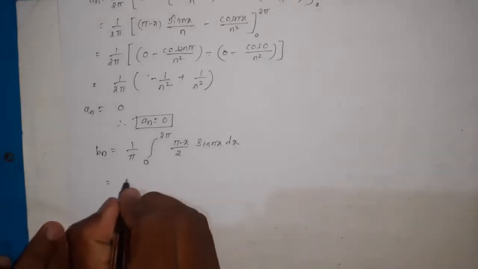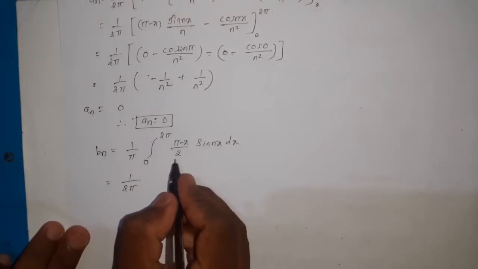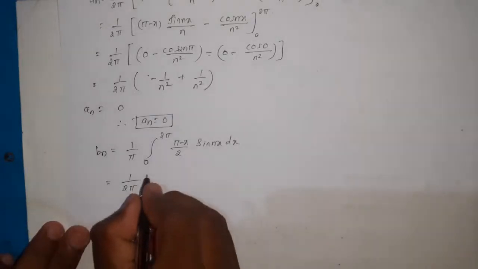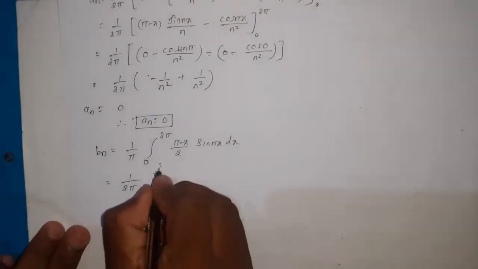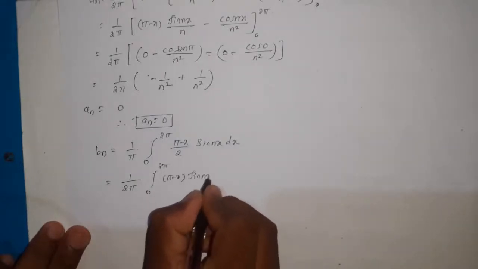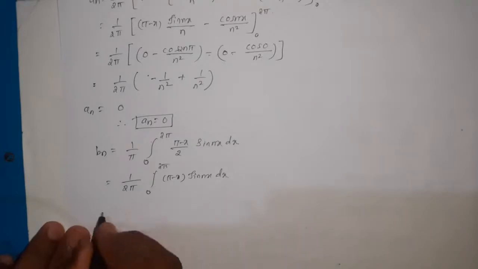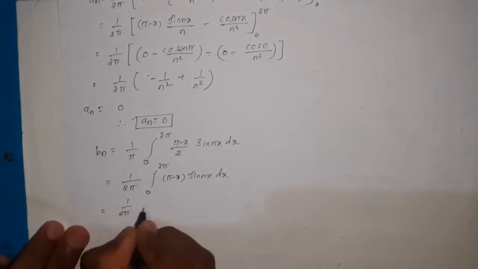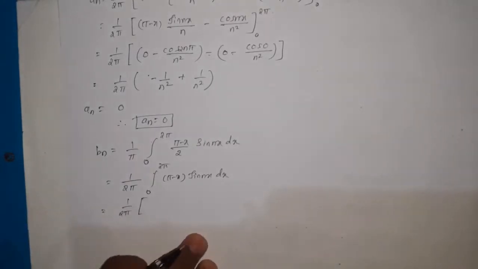Then it is equal to 1 divided by 2π, because 2 is constant, we write it outside, and the remaining integral is from 0 to 2π of (π − x) sin nx dx. So 1 by 2π, here using the Bernoulli rule of integration.